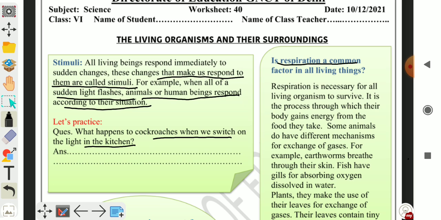Is respiration a common factor for all living things? Do all living things respire, or can we live without breathing? No. Respiration is a necessary process for all living organisms to survive.